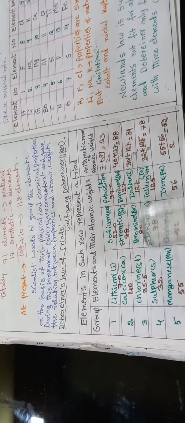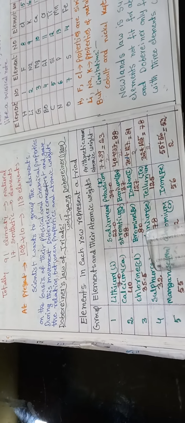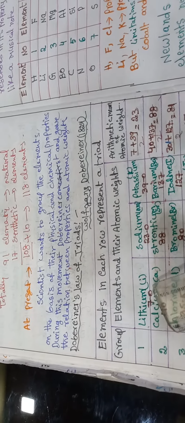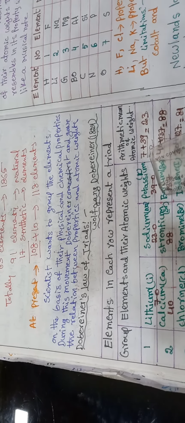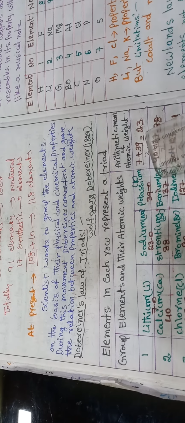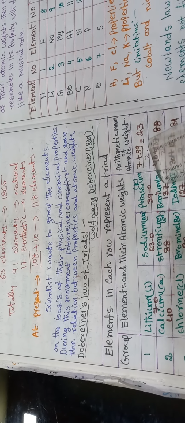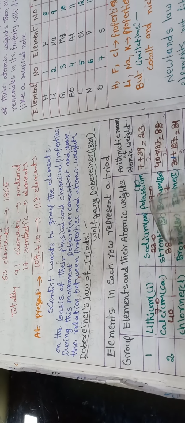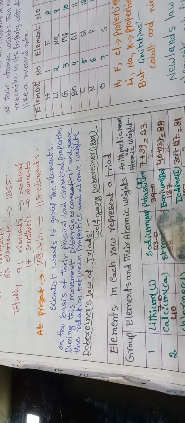Along with these elements, atomic weight is also given. First observe: lithium's atomic weight and potassium's atomic weight are added and divided by 2, giving the average atomic weight of lithium and potassium. This 23 is equal to the atomic weight of the second element, sodium.